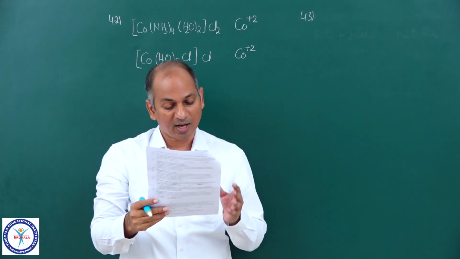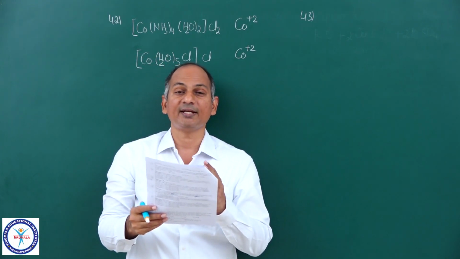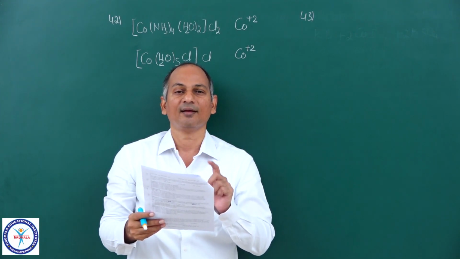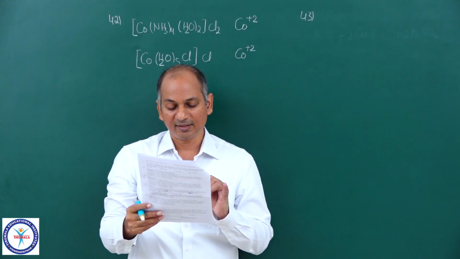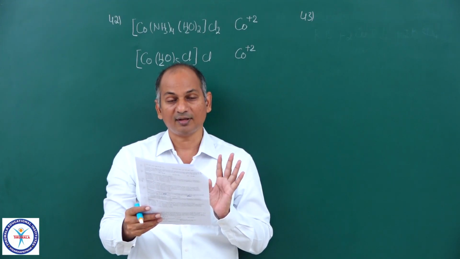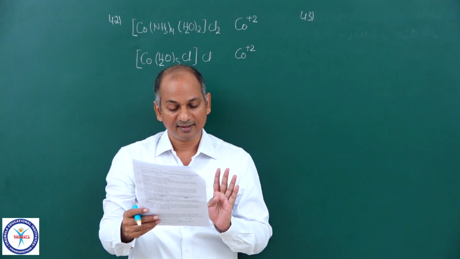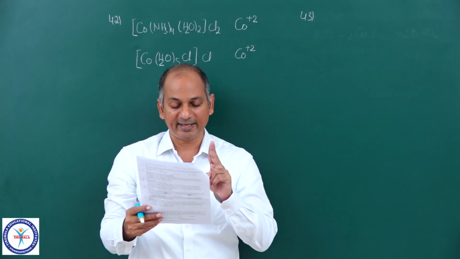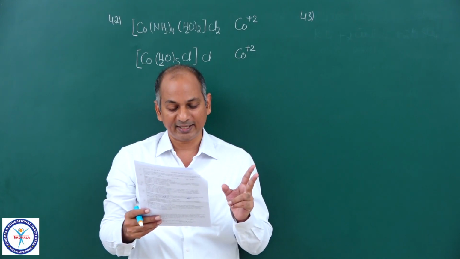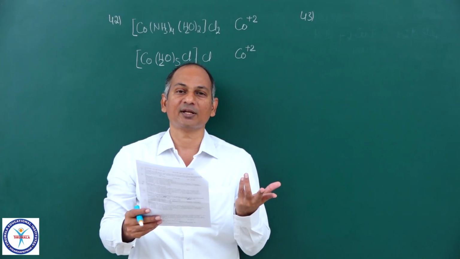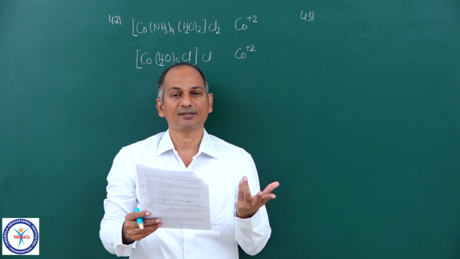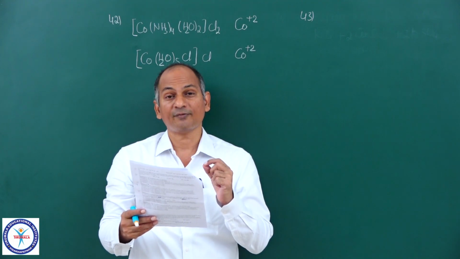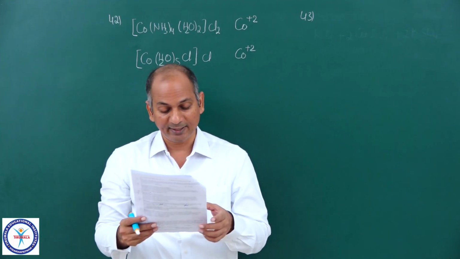here also complexes are given, and on the right side purely isomerism-linked words are given: optical, geometrical, ionization, linkage. If you see the first complex, it has 2 bidentate ligands and 2 monodentate ligands, so it exhibits geometrical isomerism, cis-trans, and one of them is optically active.